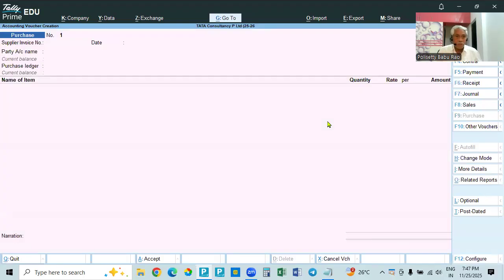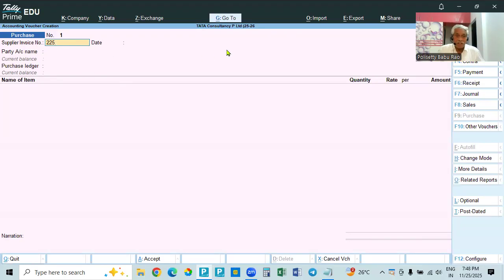So F9, purchases, and come here. Here we have to enter the supplier invoice number, because the supplier will sell the goods and record his sales invoice. So the same number should be entered in ours also. His sales entry is invoice number 225, and our purchase entry is also invoice number 225. If you don't give it here in the bill wise details, the purchase voucher number will be taken as the invoice number. It will be wrong. In his books 225 will be shown, in our books 1 will be shown. Both should be the same.